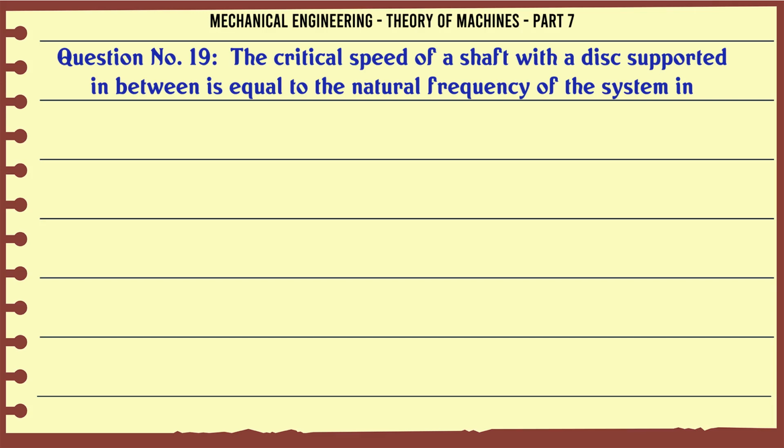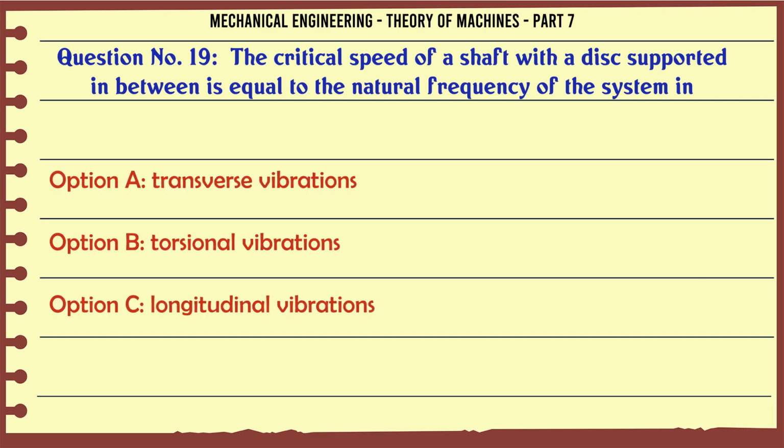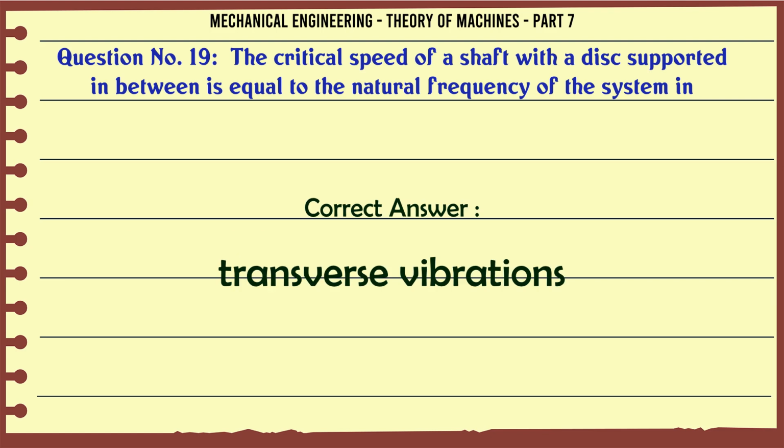The critical speed of a shaft with a disc supported in between is equal to the natural frequency of the system in A. transverse vibrations, B. torsional vibrations, C. longitudinal vibrations, D. all of these. The correct answer is transverse vibrations.